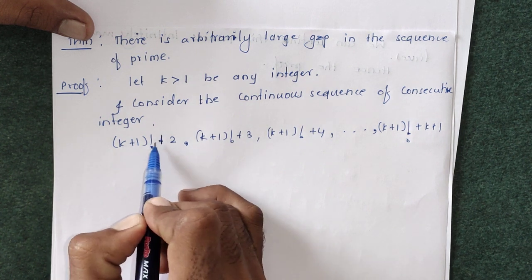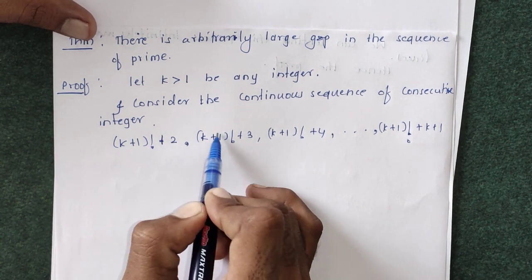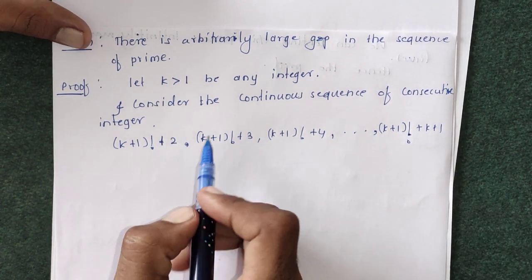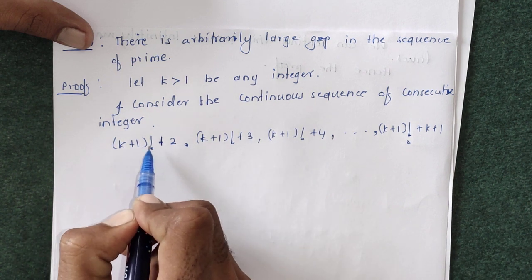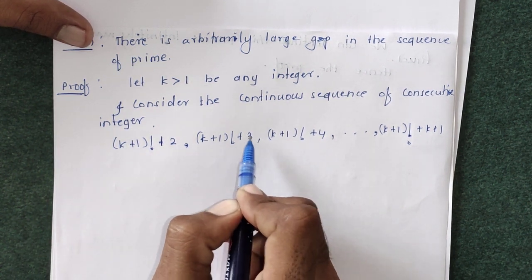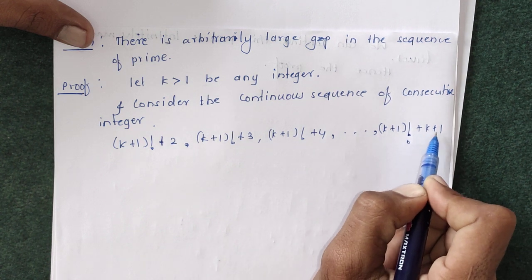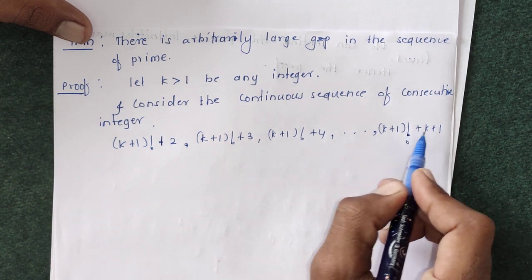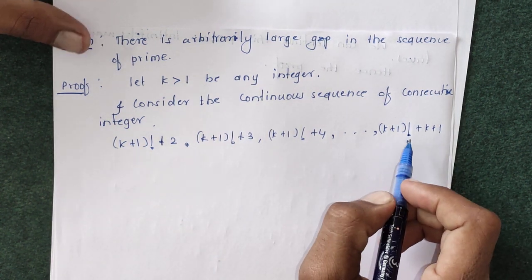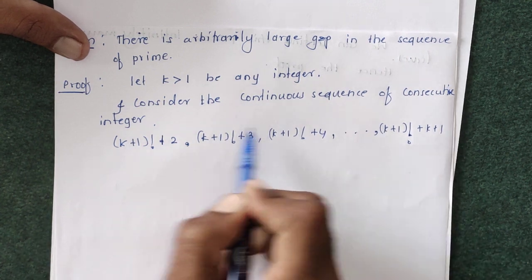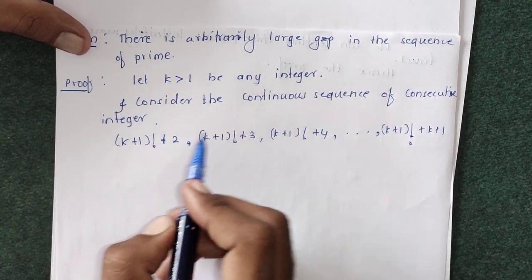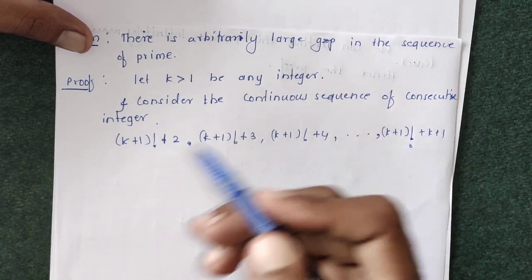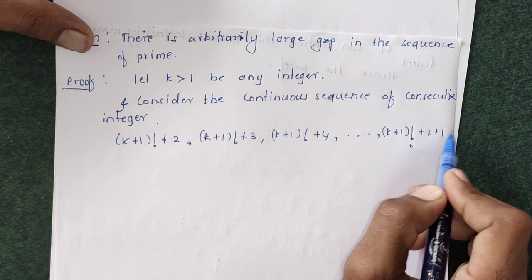So after (k+1)! + 2, again (k+1)! + 3, so 2, then 3, then 4 up to k+1. So adding these consecutive integers, that is (k+1)! + 2, (k+1)! + 3, up to (k+1)! + (k+1), is the sequence of k consecutive integers. 2, 3 up to k+1 is the sequence of k consecutive integers, and we are going to show that there is no prime in between these integers, that is the prime is less than this (k+1)! and the next prime is greater than (k+1)! + (k+1).